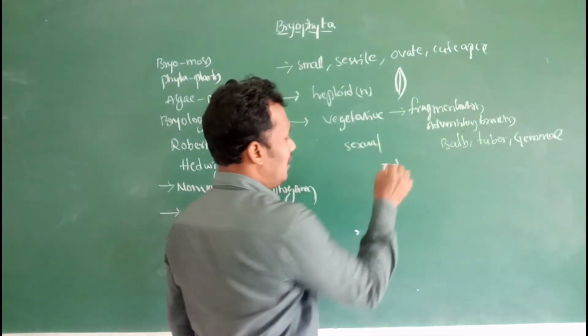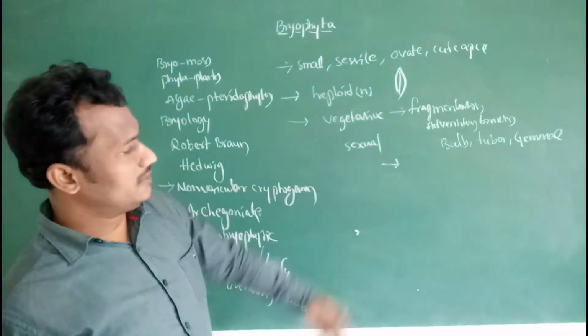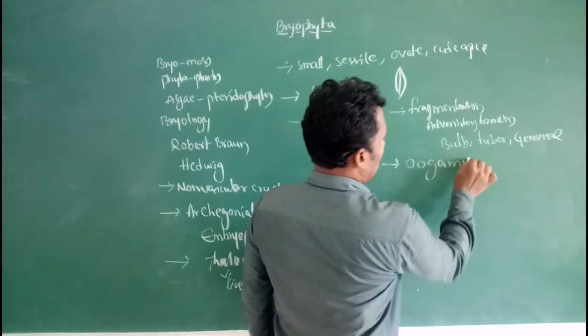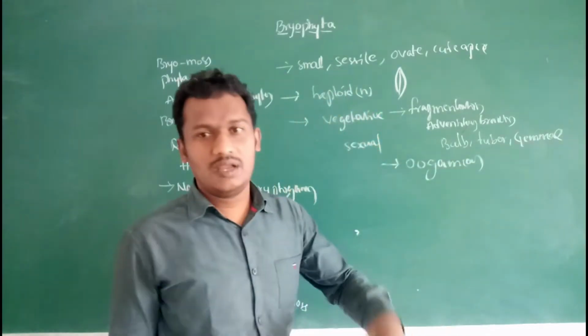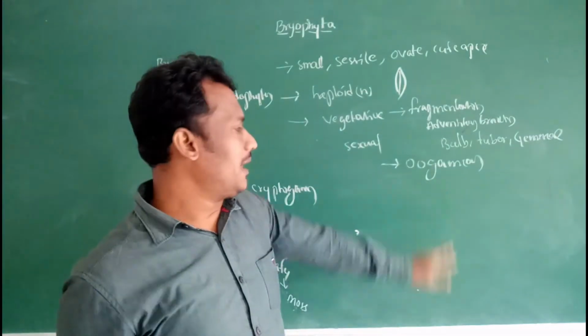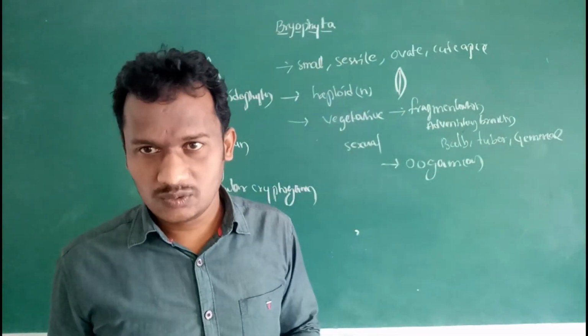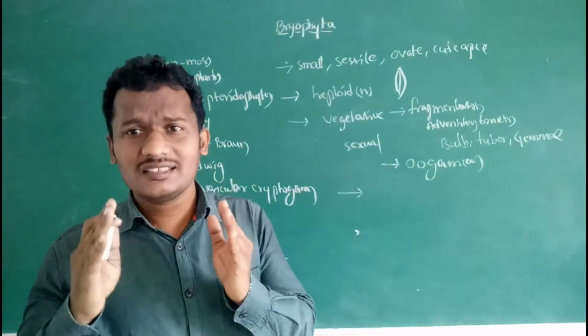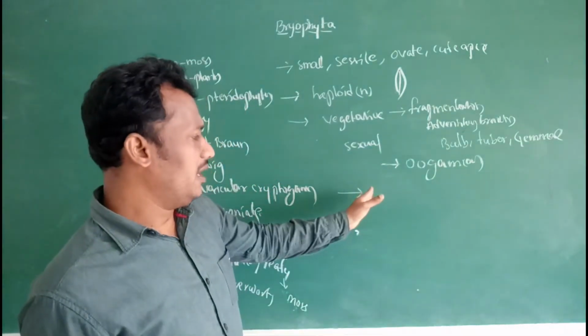Then sexual reproduction. In bryophytic plants, sexual reproduction is mainly of the oogamous type. In algal members, isogamy, anisogamy and oogamy are present. From the bryophytes onward, in all plants, the oogamous type of sexual reproduction is present. Clear-cut sex organs are present here.